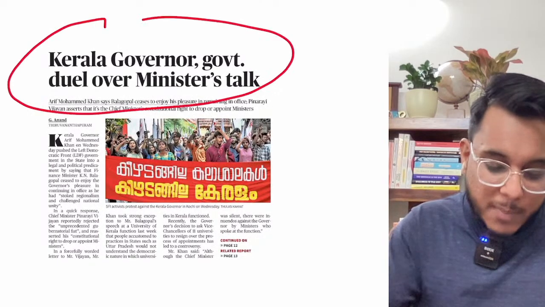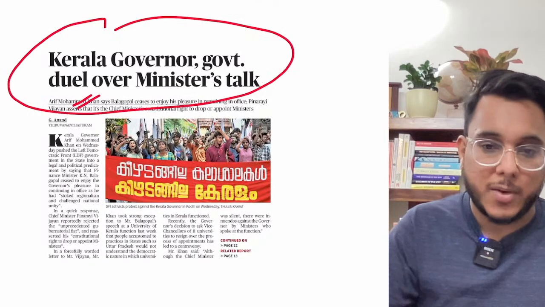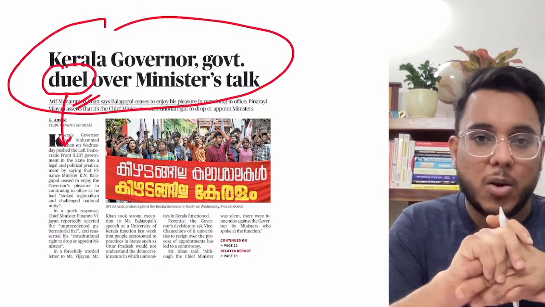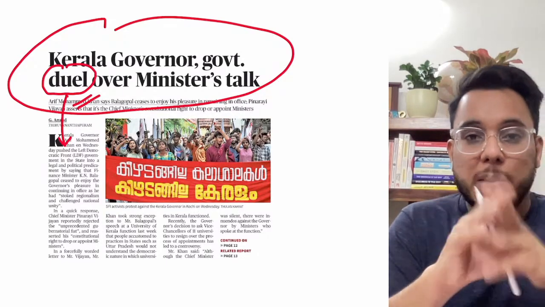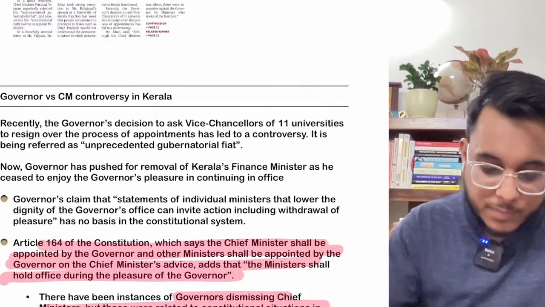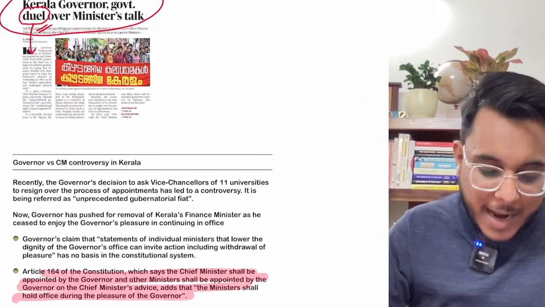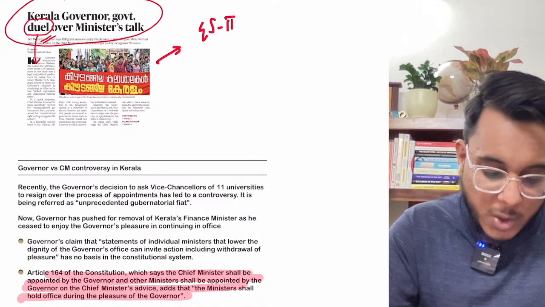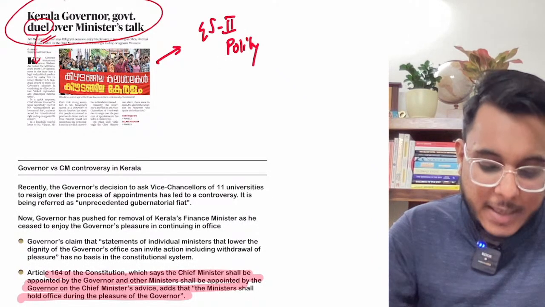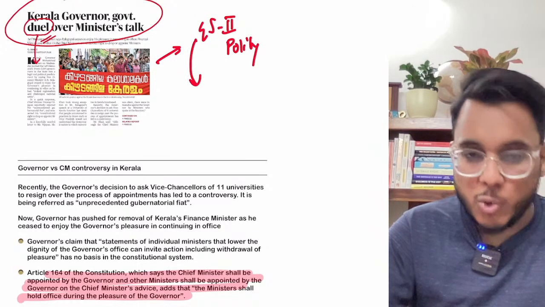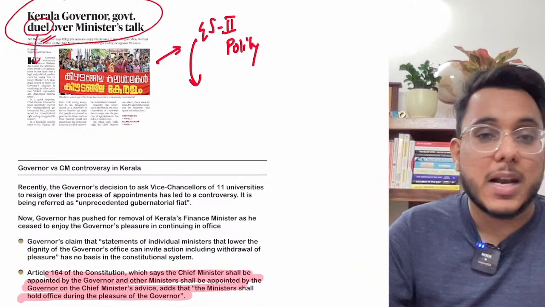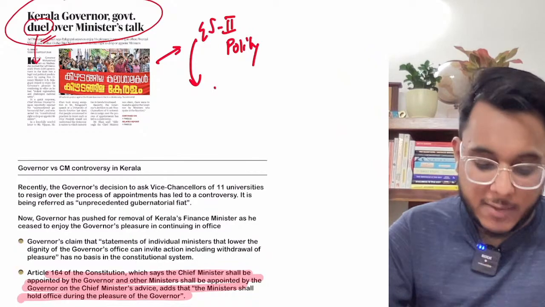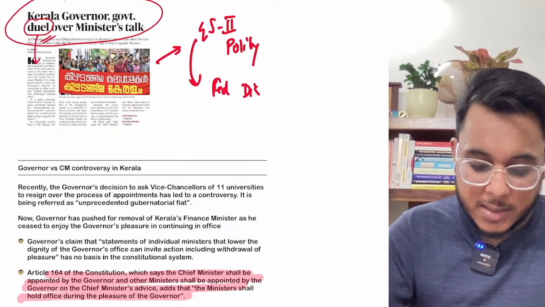Kerala government duel over the minister's talk. Okay, so guys, duel means a kind of battle or combat between two people. Okay, now what's this entire issue? First of all, let's discuss where this article will be important. This article will be important in GS paper number 2, polity related issues, as well as federal issues, federal disputes. So GS paper number 2 polity and governance and federal disputes.